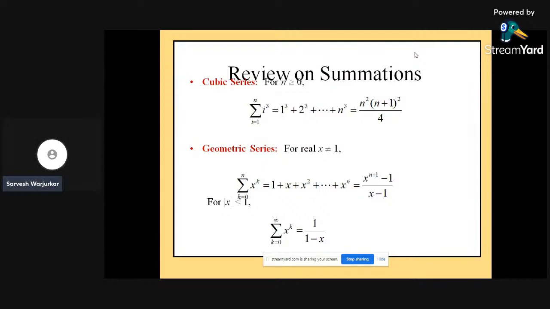That is the cubic series. In terms of the geometric series, for real x not equal to 1, the sum for k equal to 0 to n of x to the power k is 1 plus x plus x squared up to x to the power n, which we can summarize as (x to the power n plus 1, minus 1) upon (x minus 1).